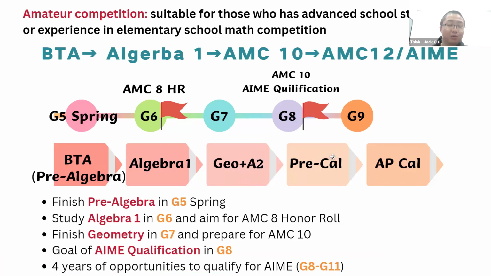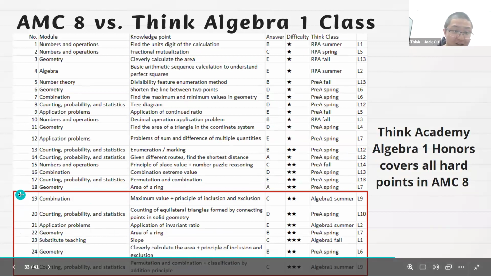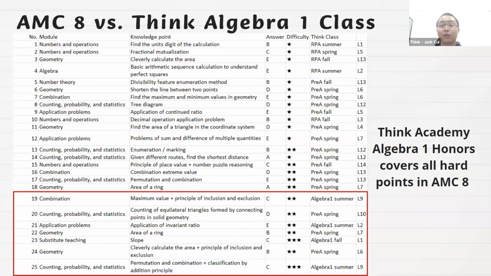Again, the pathway we designed for you is all for the AMC 10 in the future, because the AMC 10 is a formal competition, recognized by colleges, and puts you in good shape for college applications. Here is actually the same graph, but I want to emphasize the algebra 1 topics, which will be covered after pre-algebra. You can see that among the last 7 questions in this year's AMC 8, a lot are included in pre-algebra. How many? 1, 2, 3, and 4. There are 4 questions about algebra 1. That's why algebra 1 is going to help you cover all the hard points in the AMC 8.